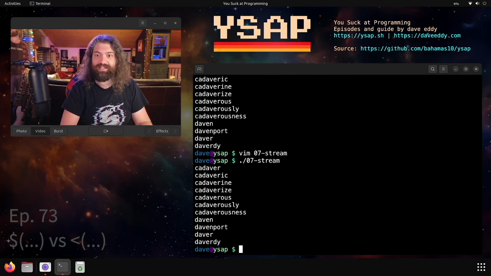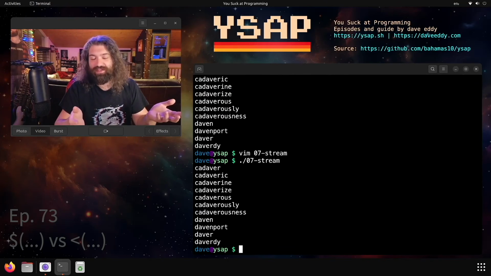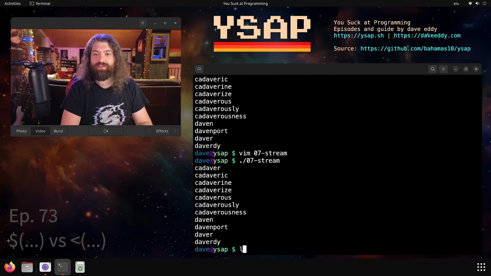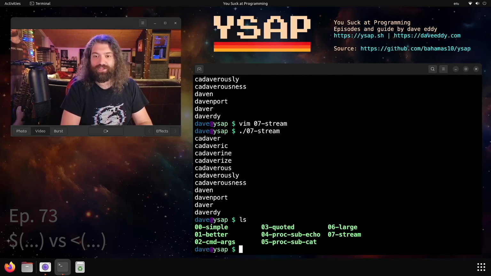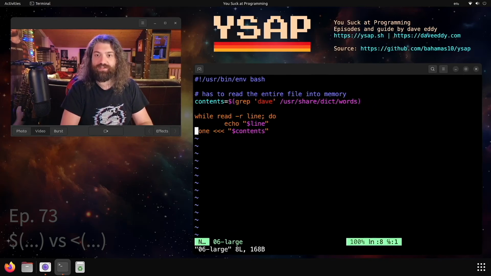So the benefit of that is it will flood in as it becomes available. There wasn't much here. Even though it's a relatively big file, it's still pretty fast for computers to chug through this. But this is super useful. That's the difference between command and process substitution. So if I show the two examples again, let's do 06 and 07.